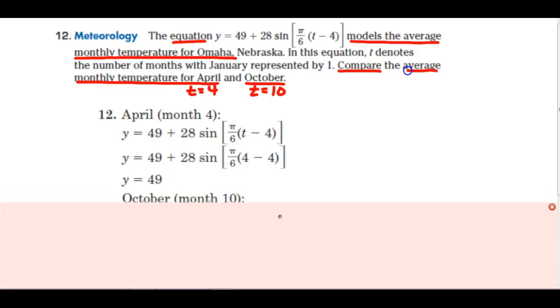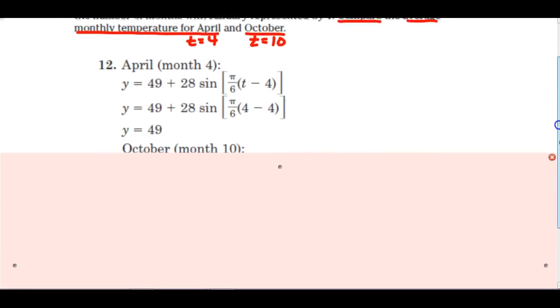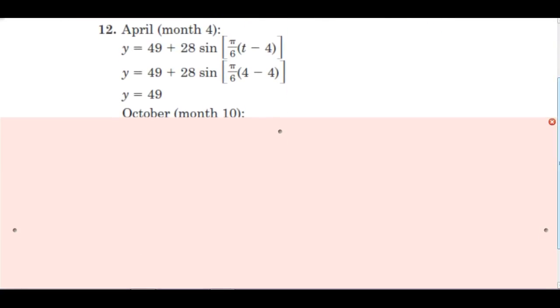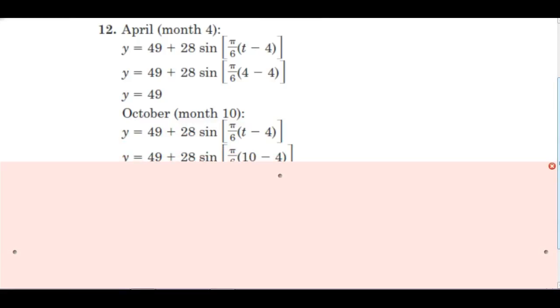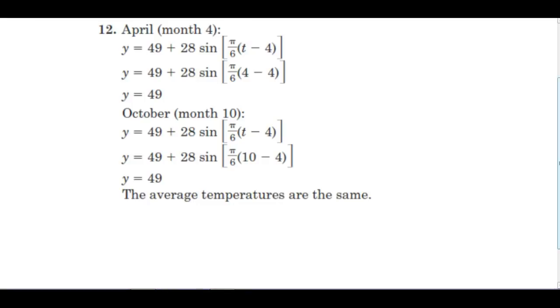and find that the average monthly temperature in April is 49 degrees. And then continue for October using 10 for the variable. And this can go nicely into your calculator. And again, the average temperature is 49. And when you compare those, you say that they are, in fact, the same.